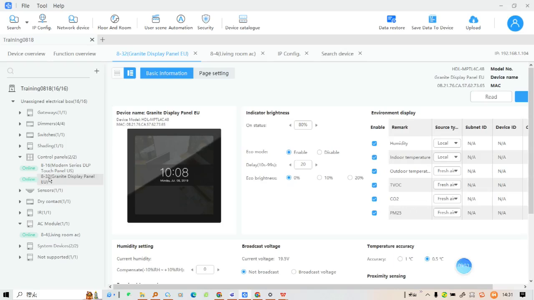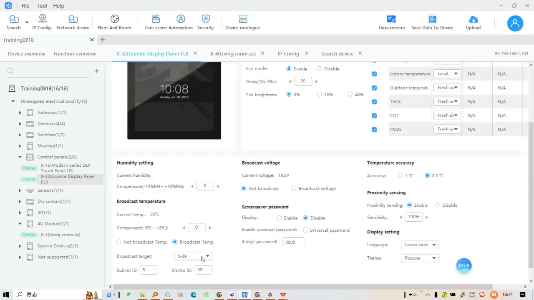If we want to use our granny display to control it, as we want the granny display to be the temperature source for the Hvac module, we must go to here to enable the broadcast temperature function.